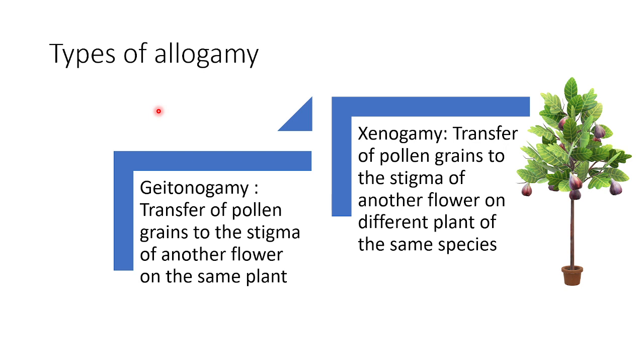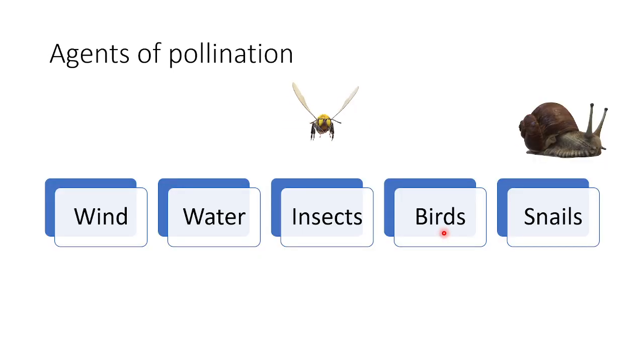There are two types of allogamy pollination. One is geitonogamy. This is the transfer of pollen grains to the stigma of another flower on the same plant. Xenogamy. This is the transfer of pollen grains to the stigma of another flower on a different plant of the same species.